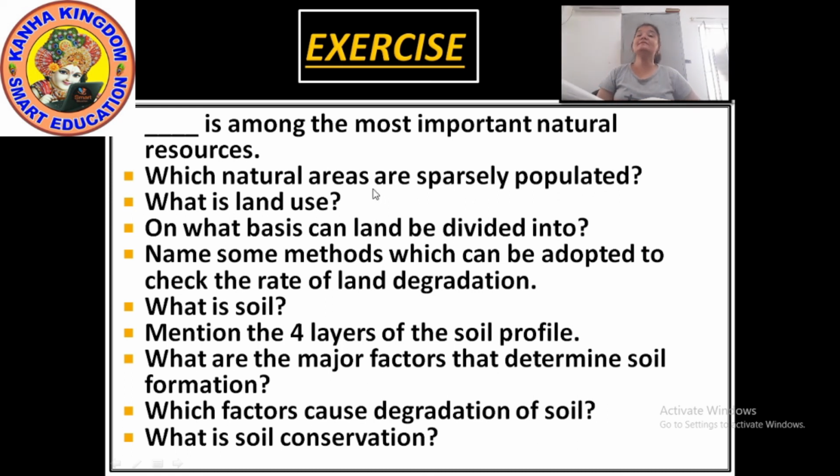The answer is land is used for different purposes such as agriculture, forestry, mining, building houses, roads, setting up industries. This is commonly termed as land use. Such kinds of commonly used lands are called land use.